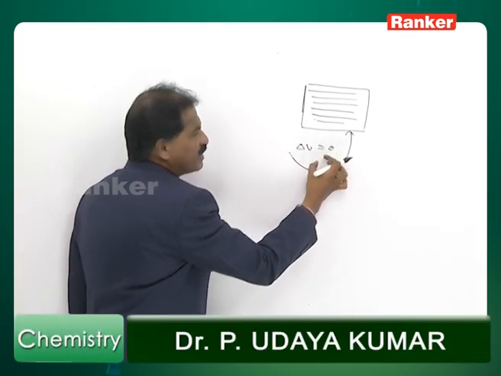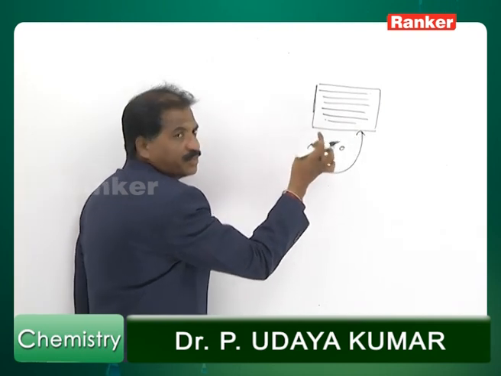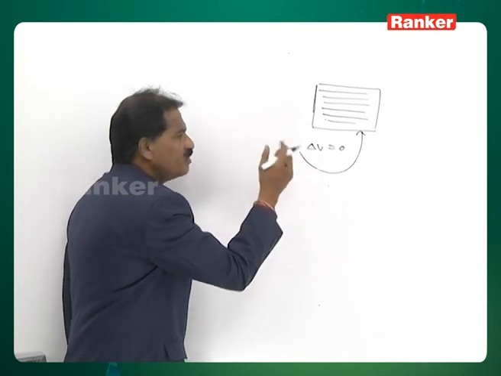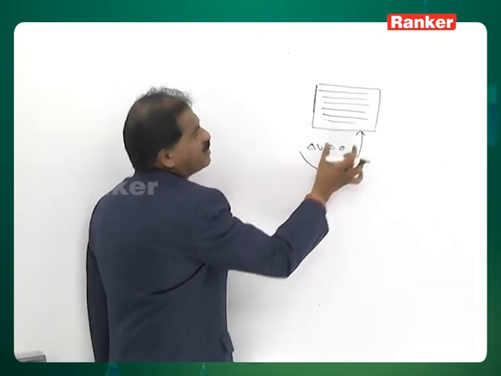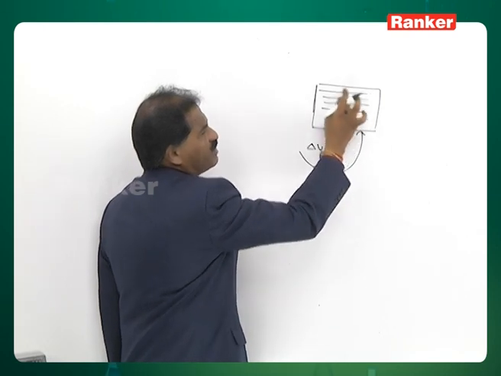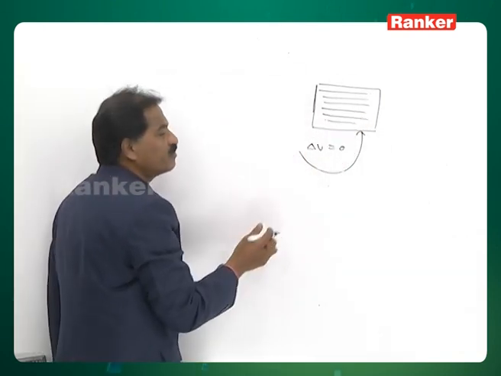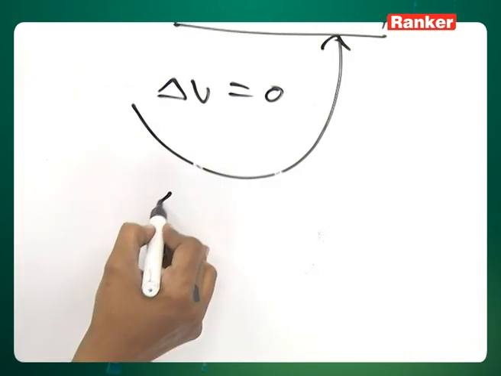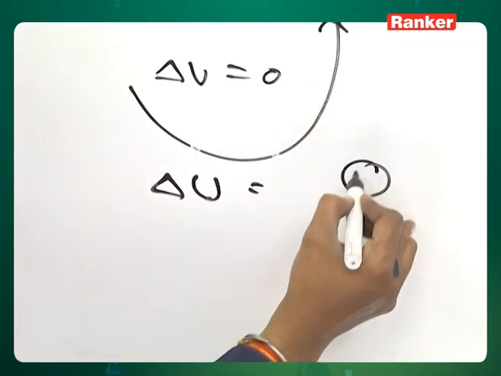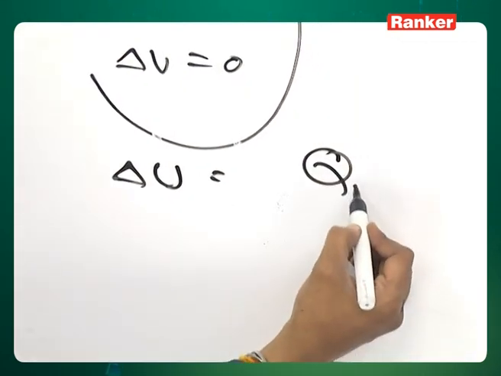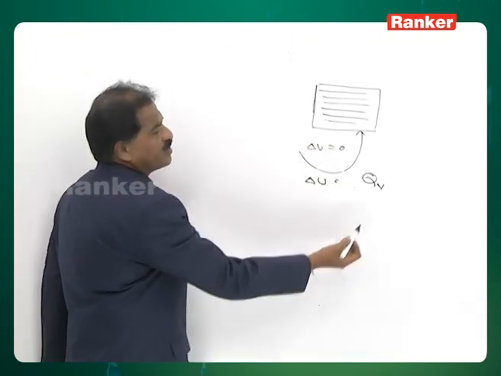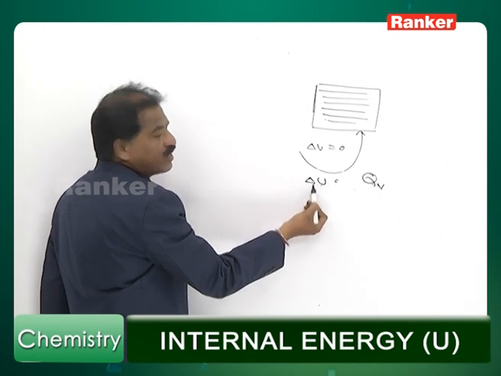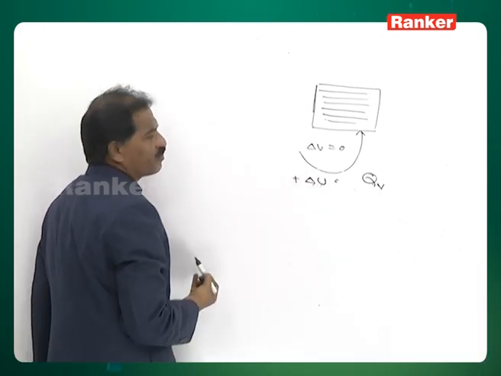Therefore, when a gas is taken at constant volume, then on supplying energy, the work done by the system becomes 0. But if you continuously supply the energy, the supplied energy will be continuously stored inside the system. As a result, internal energy of the system will increase. Therefore, in general, at constant volume, this is the change in internal energy. This is the heat supplied to a system which is at constant volume. When a system is at constant volume, the total heat supplied to a system is equal to change in internal energy or increase of internal energy.